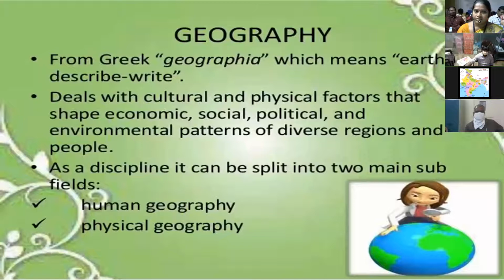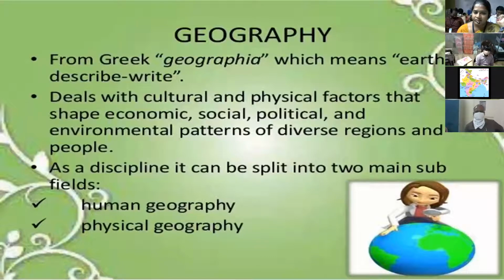So geography is derived from the Greek word geographia. What is the meaning of geographia? It explains totally Earth. It deals with the cultural and physical factors and shape of the economic, social, political, and environmental patterns of diverse regions of the people. As a discipline, it is the study of Earth. We can say in a simple sentence, it is the study of Earth.